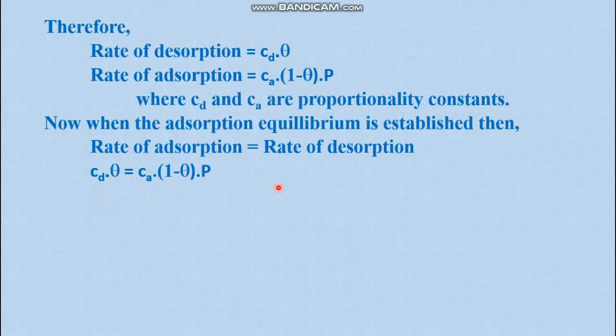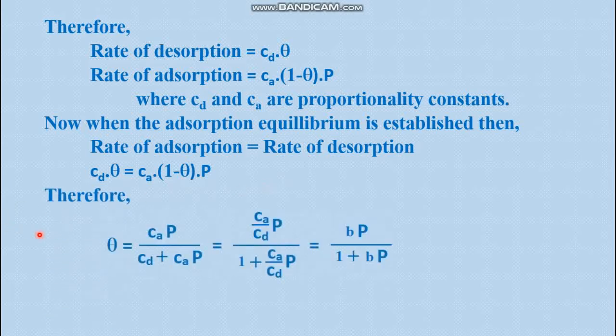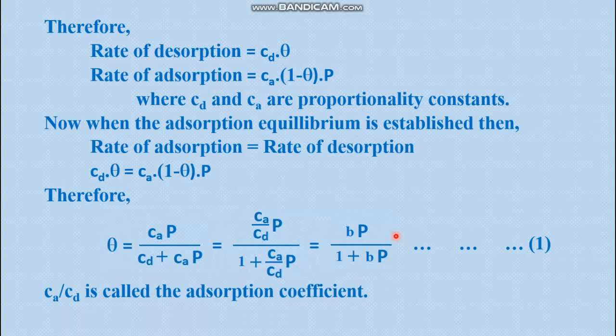Now if this equation is solved, then the value of theta obtained is Ca P by Cd plus Ca into P. If you divide both the numerator and the denominator by Cd, then this form is obtained, and finally Ca by Cd is given another name, B, which is yet another constant. So both Ca and Cd are constants, so B is also a constant, which is known as the adsorption coefficient, and this is equation 1.